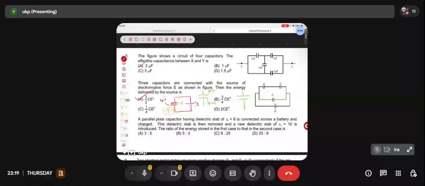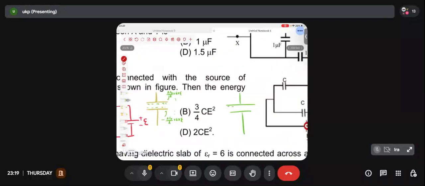So those of you who are thinking, achha, we had done this problem where the battery was removed, no, the battery is not removed. Nowhere has it been mentioned in the problem that the battery is removed, so you cannot assume it. This means the battery is still there, just that the dielectric slab is now replaced by a new dielectric slab of relative permittivity 10. So tell me, what will be the new charge? Now you will say simple, sir. We had 6 last time; this time instead of 6, I'll be having 10.